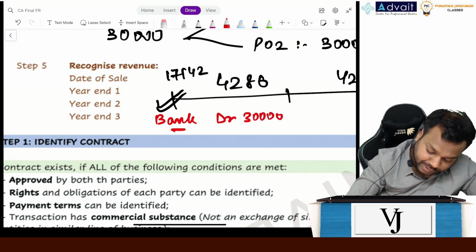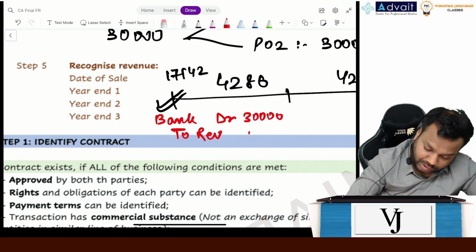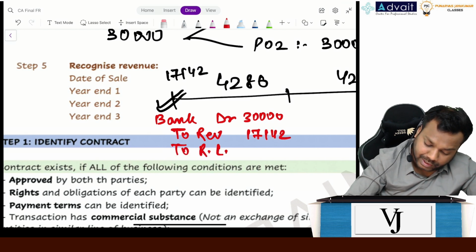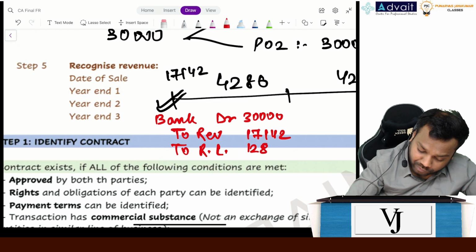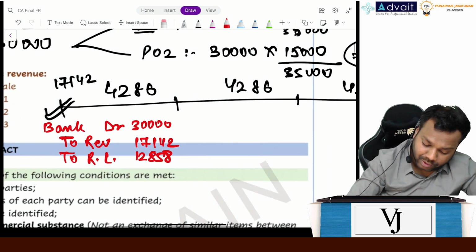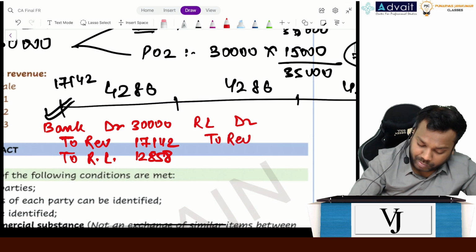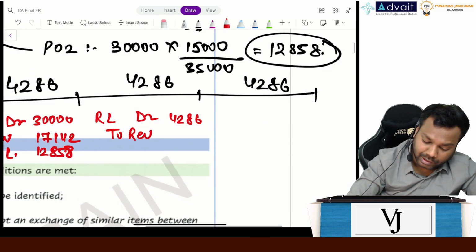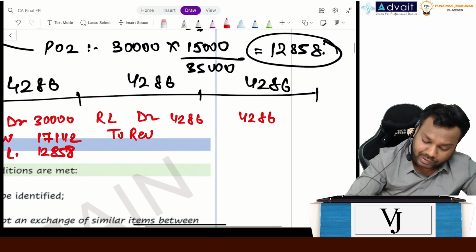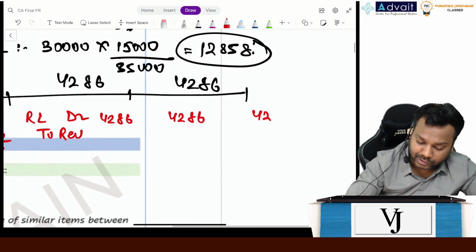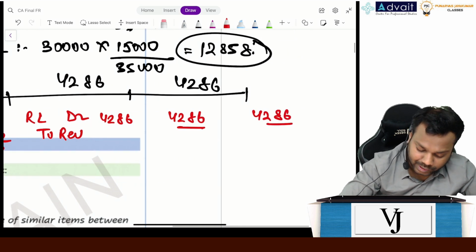How much can I recognize as revenue? 17,142. The rest will be treated as a refund liability. How much? 12858. Now here, refund liability account debit to revenue. How much? 4286. Next year again 4286. Next year again 4286. So this is how I will recognize the revenue.